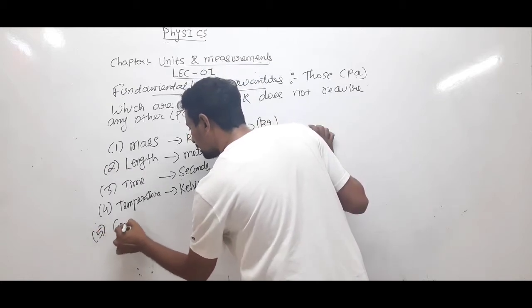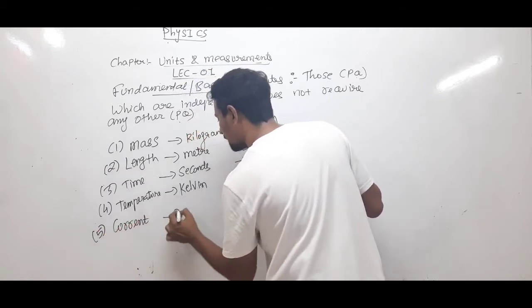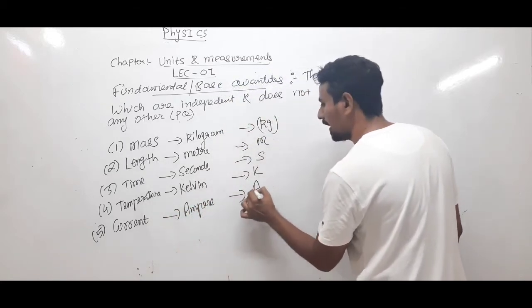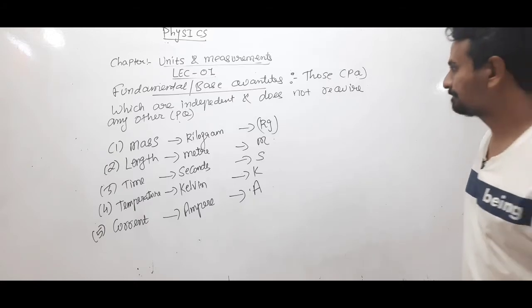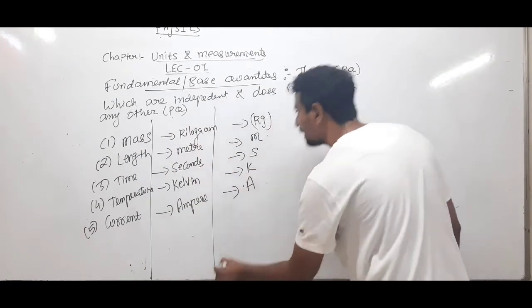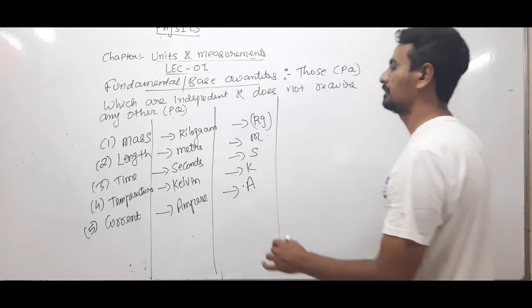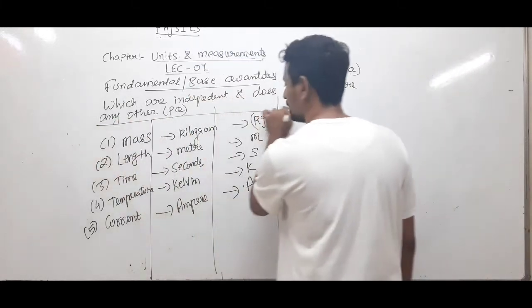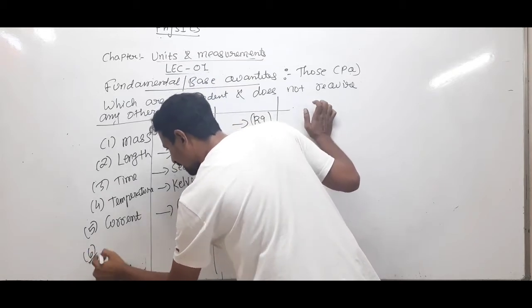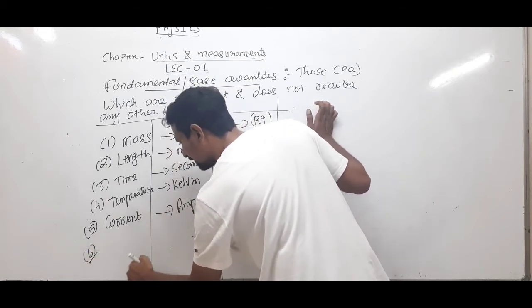Current, ampere, A. Clear? These are the quantities, these are their units, and these are the symbols. Sixth one, luminous intensity.